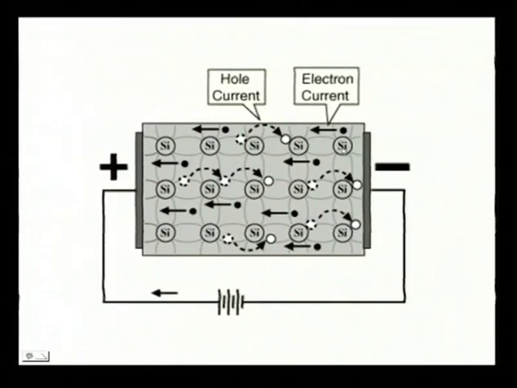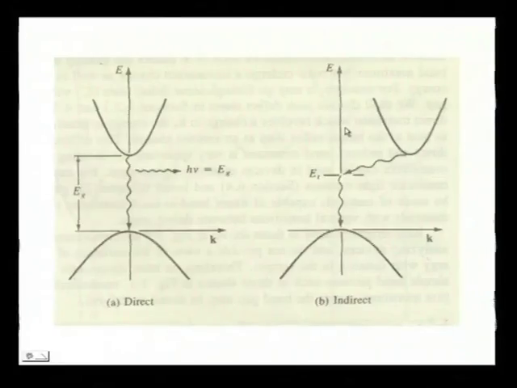Here see, the electrons move from negative to positive, right, and so the conventional current will be opposite to the direction of the electron flow. Okay. So, these things we have discussed.